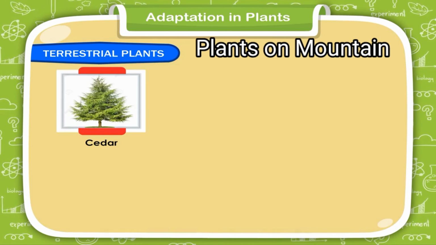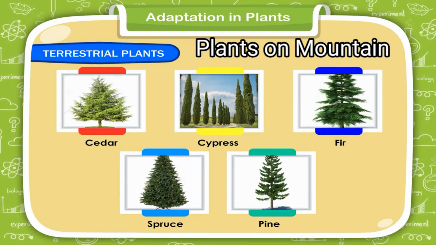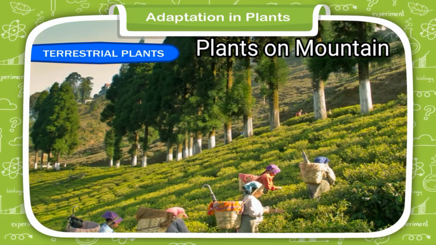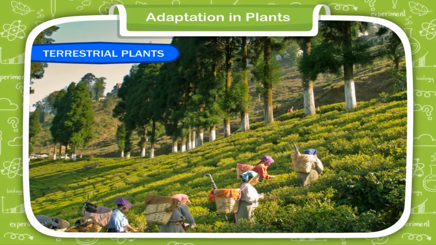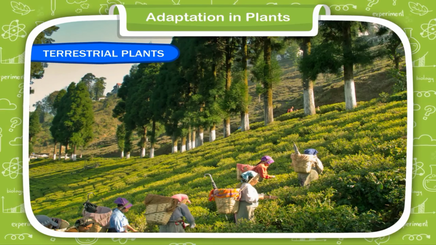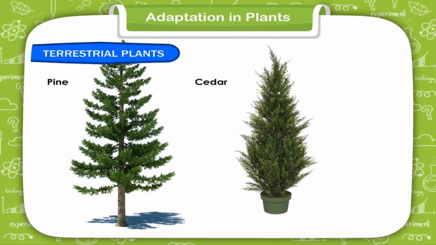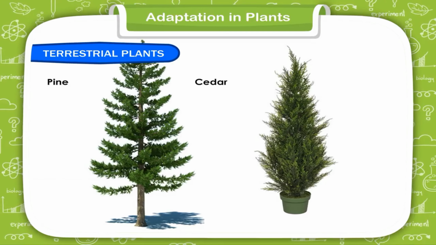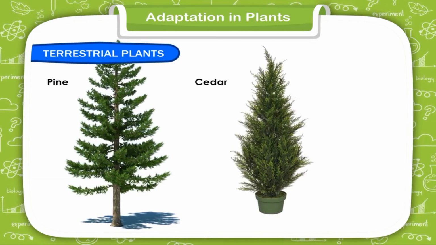Plants in hills. Some trees such as cedar, cypress, fir, spruce and pine grow in very cold and hilly places. You can see them in hilly areas like Darjeeling, Ooty and Kashmir. These trees have needle-like leaves and cones in place of flowers. Such trees are called conifers. Some conifers such as pine, cedar, etc. do not shed their leaves in any season. So, they are known as evergreen trees.